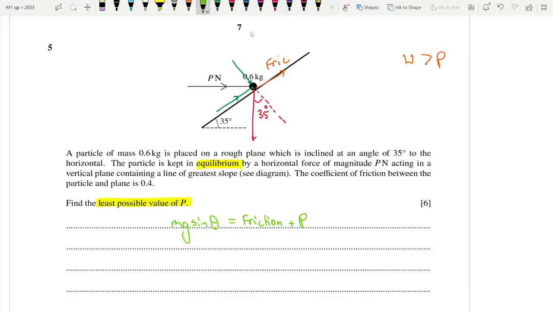We need to find that angle. So I'll show you how exactly. Basically, look, this is how we do it. This angle over here is 90 minus 35, which is 55 degrees.